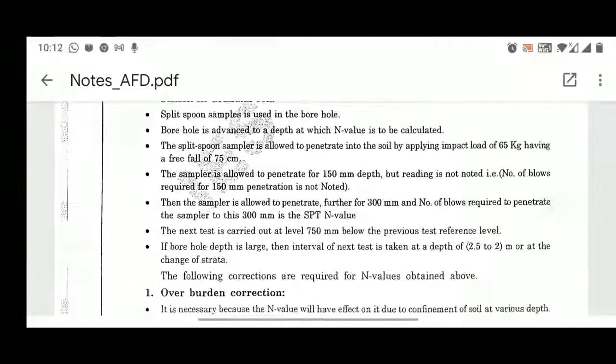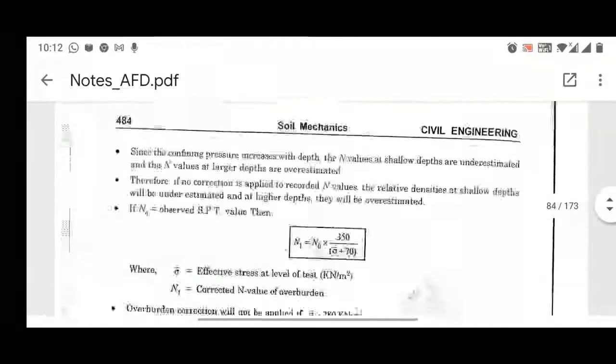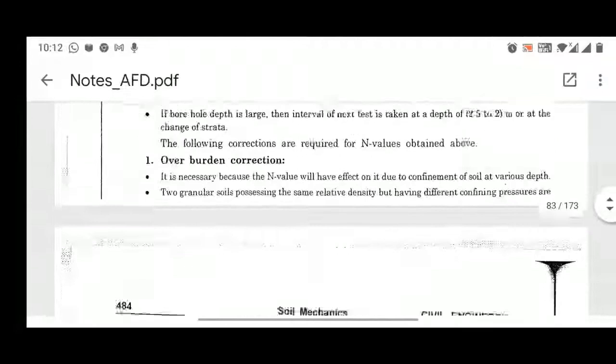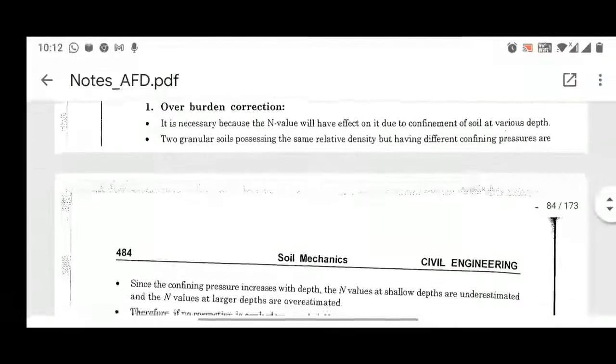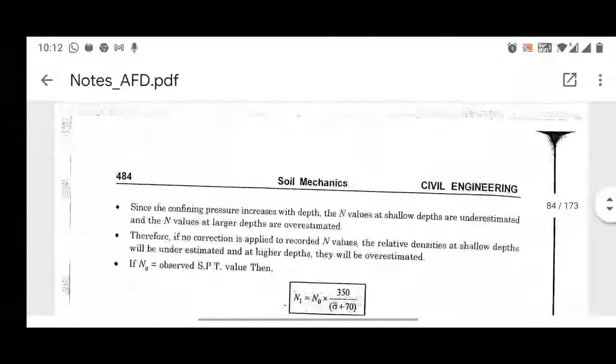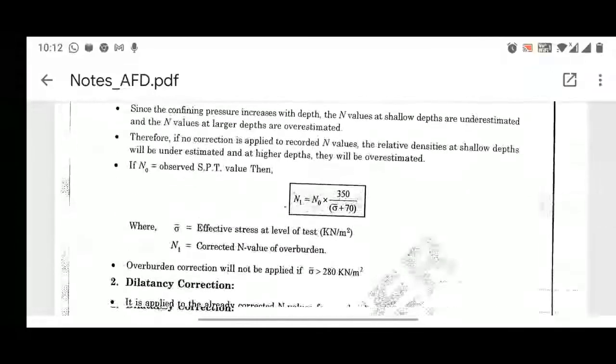Now, the following corrections are required for the n value. We have also read this in soil mechanics: the overburden correction and the dilatancy correction. I am not taking up this overburden and dilatancy part, as we have already seen it in soil mechanics. Only the formula is considered: n1 is equal to n naught into 350 divided by sigma bar plus 70. So n naught is the observed SPT value.